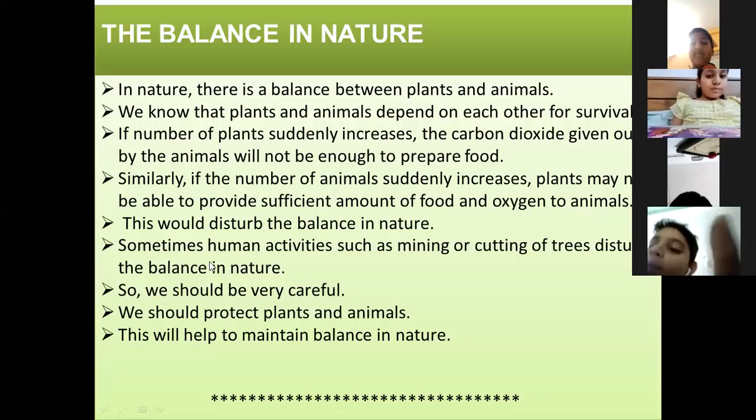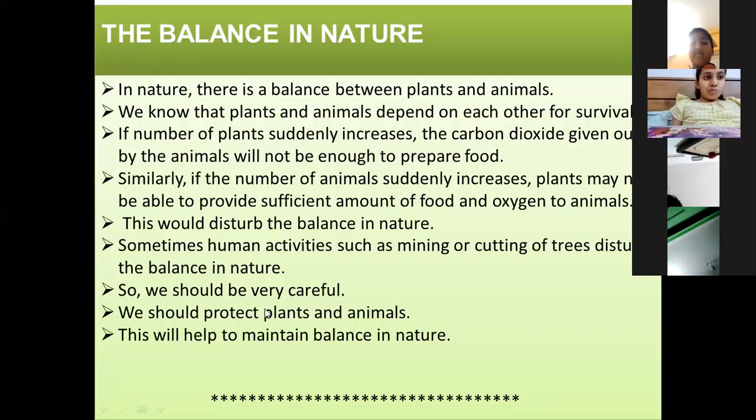Okay. So we should be very careful. We should not cut trees carelessly, and in such a way we should create a healthy environment. We should keep growing trees that give out more and more oxygen, which will be very useful for other living organisms. We should protect plants as well as animals. There are certain species of animals that are very few in number. We should protect them. We should not hunt or poach them. In this way, we can create a balance in nature.